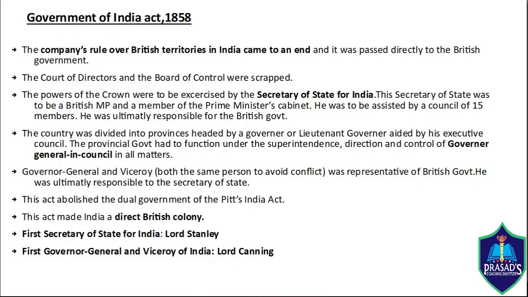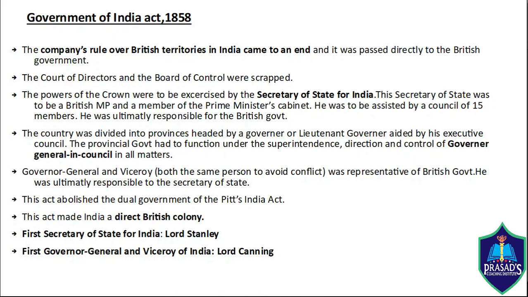But the trigger for the revolt was something else. The trigger was the introduction of a new rifle in the army, which forced the sepoys to bite off its cartridge greased with cow and pig fat. Since the cow is sacred for the Hindus and the pig is abhorred by the Muslims, this hurt the religious sentiments of both religions. This triggered the revolt of 1857.